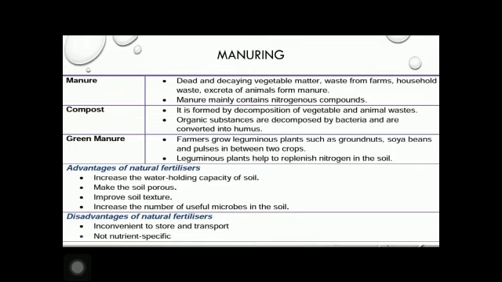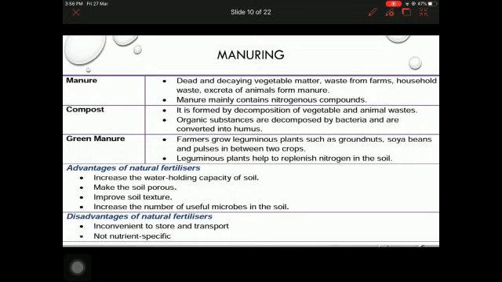The process of adding manure to the soil is called manuring. Manure is an organic substance obtained from the decomposition of plant and animal waste. Manure is generally added to the soil before sowing of seed. There are different types of manure. Farmyard manure consists of animal dung, leaves, urine, other farm waste. Compost manure is obtained by the decomposition of dead plant and animal. Third, green manure consists of green plant, commonly leguminous plant.